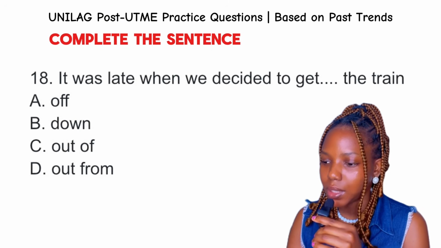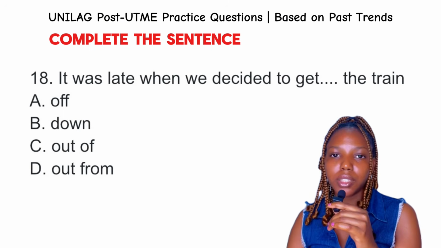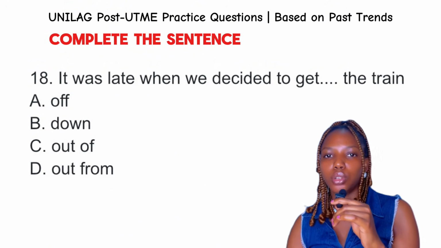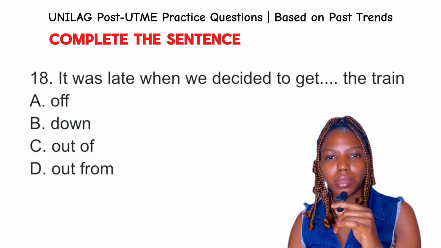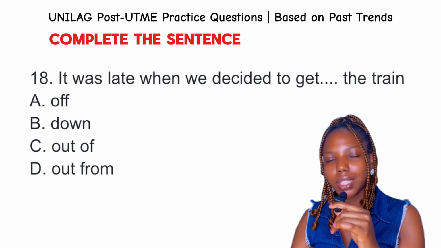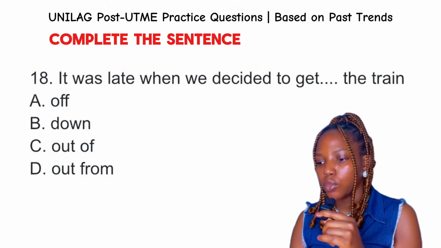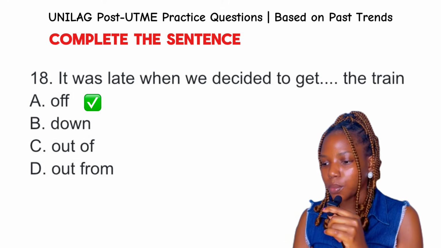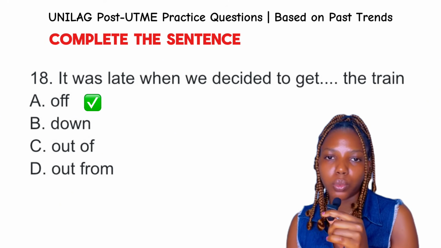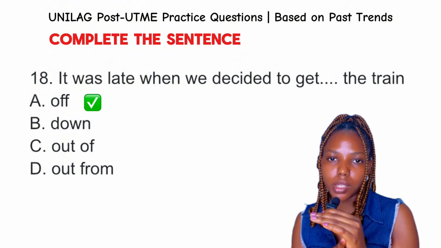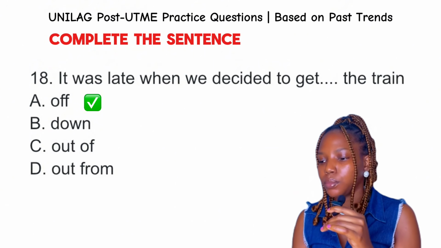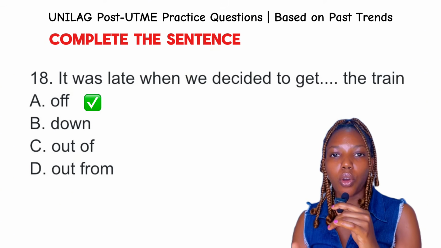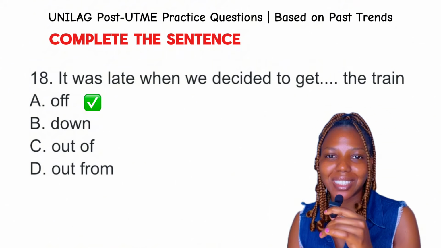Question 18. It was late when we decided to get dash the train. The best phrasal verb to complete the sentence is get off. Now, get off means leaving or exiting a train, a plane, a bus, right? So it means leaving, okay? And as you can see in the context, the sentence says it was late. When we say get down, that is Nigerian English. It is not globally accepted. So note this. Option C, get out of. Now, you can get out of an enclosed space. So get out of a car, right? Get out from is not correct. So the best answer to this question is option A, get off. Option A is the final answer to this question.